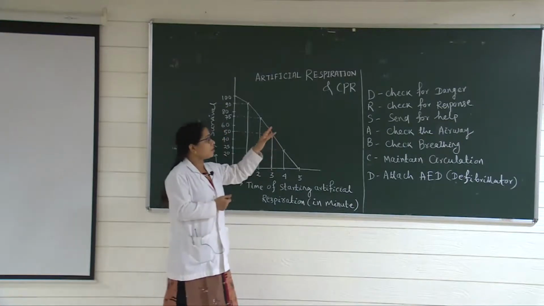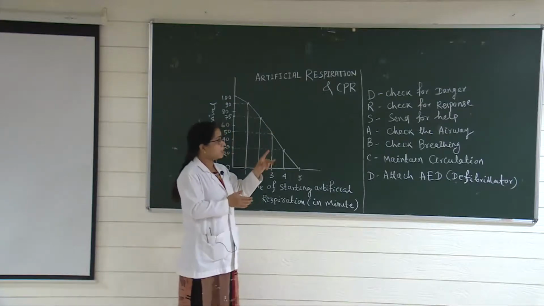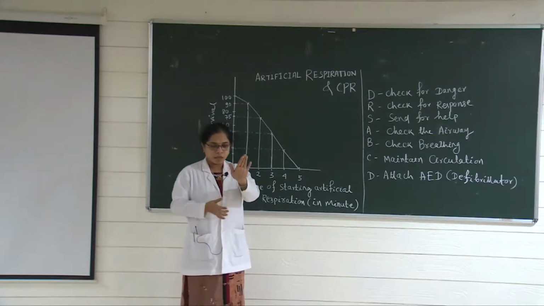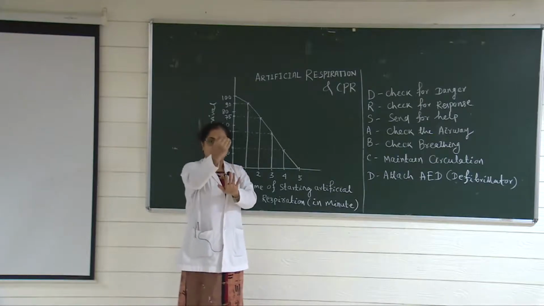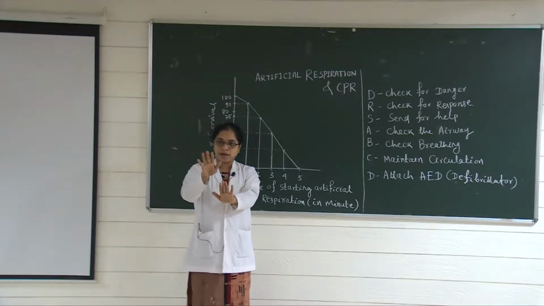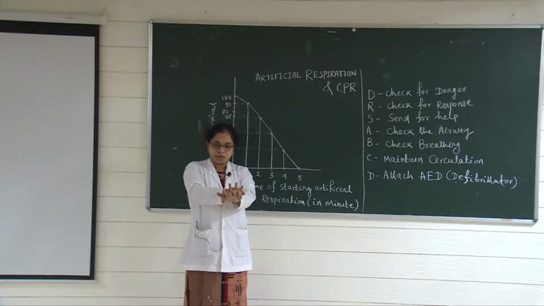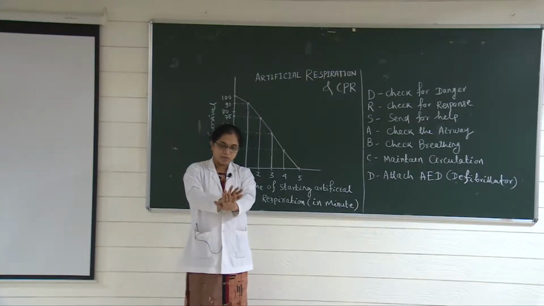So we will also send you the video for the procedure, but still you should know. This is the left hand heel of the palm. Your left hand heel of the palm should be at the position of upper 2/3 and lower 1/3 of the sternum. It will be like this. The right hand heel will be above this, and all the fingers will be interlocked like this. In this position you have to give the CPR.